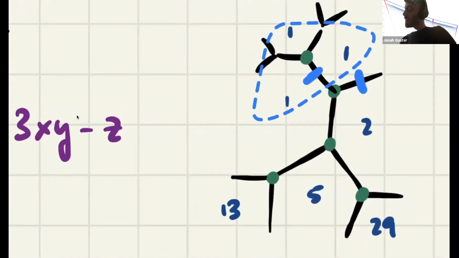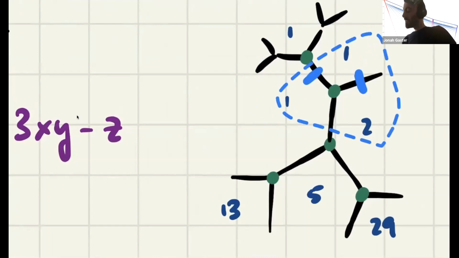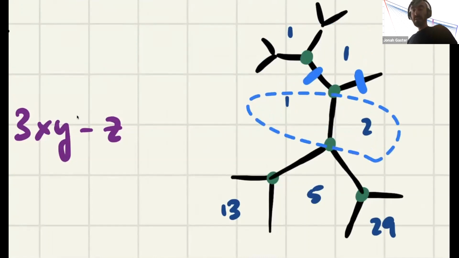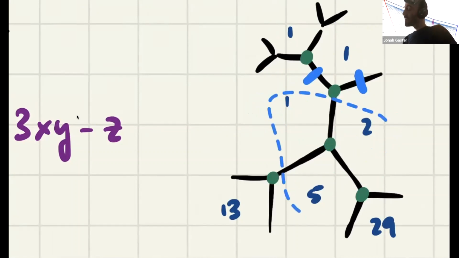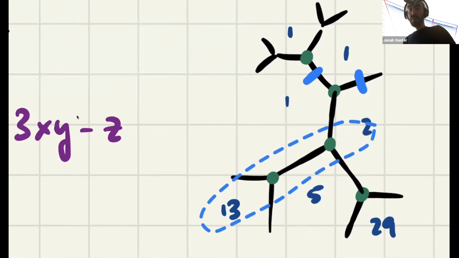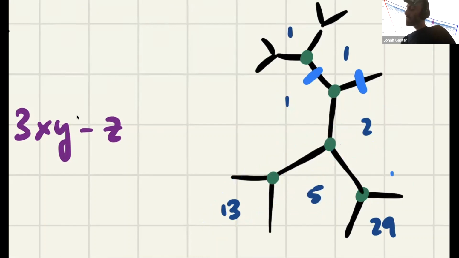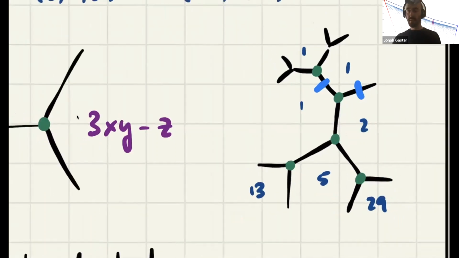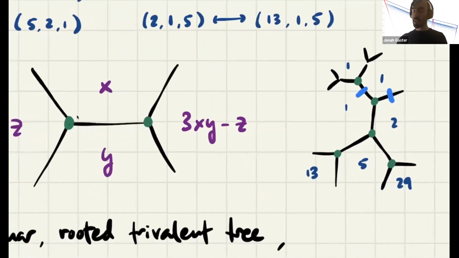I start with 1, 1, 1, I get 1, 1, 2. Then I fix 1, 2, and I do 3 times 2 minus 1, that's 5. Now I have 1, 2, 5. I can either fix 1, 5, and I flop 2 for 13, or I can fix 2, 5, and I switch 1 for 29. And you can see how I'm filling out the entries in this big tree.